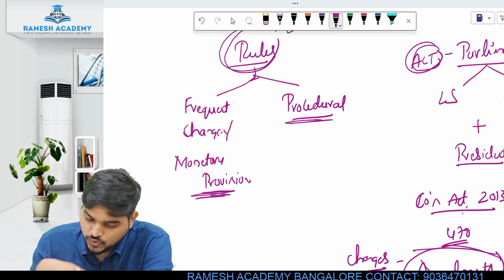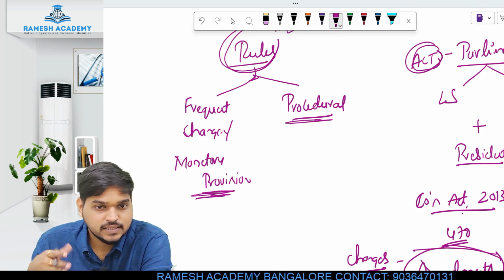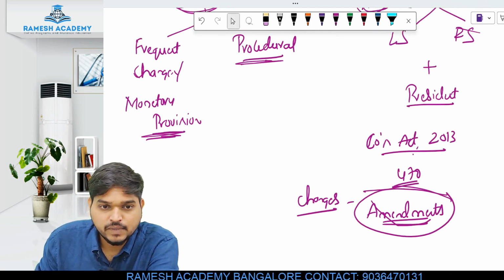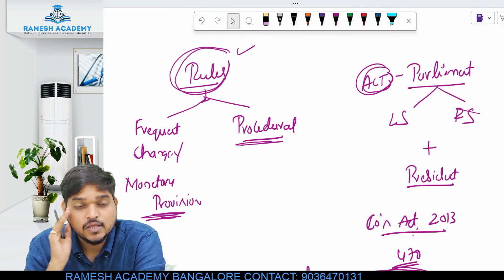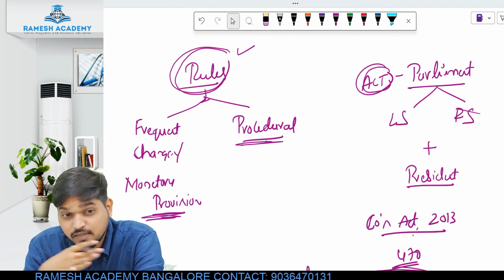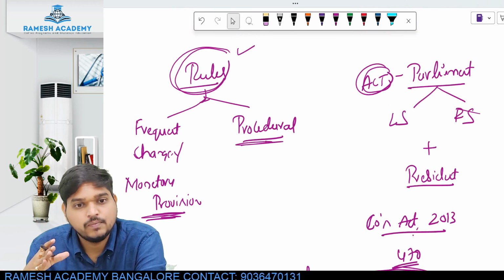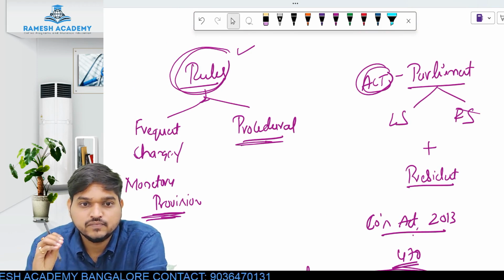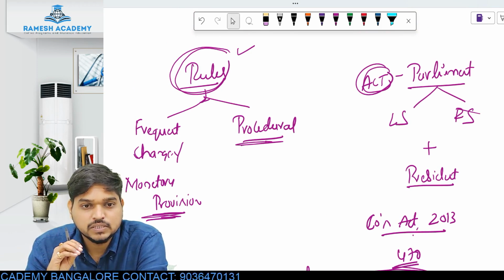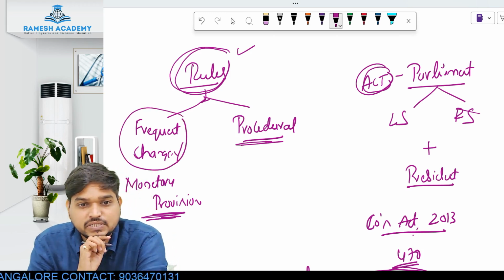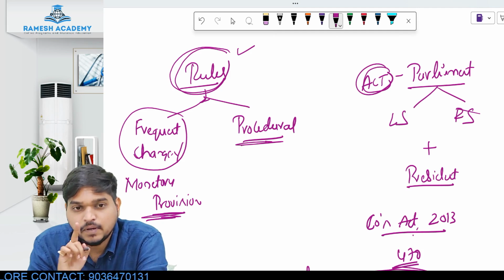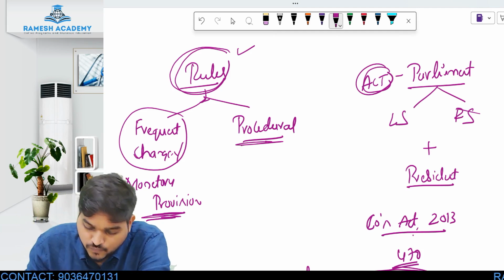To avoid that hectic procedure of approval from Lok Sabha and Rajya Sabha, such provisions will not be part of the act, they will be part of the rules.